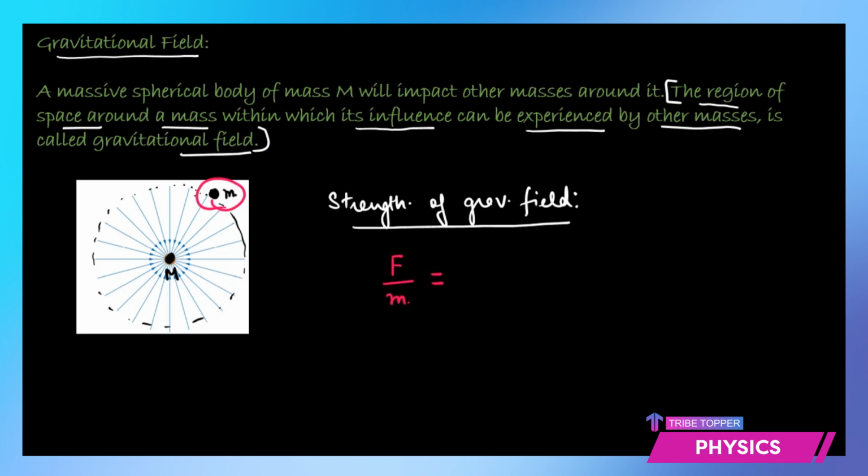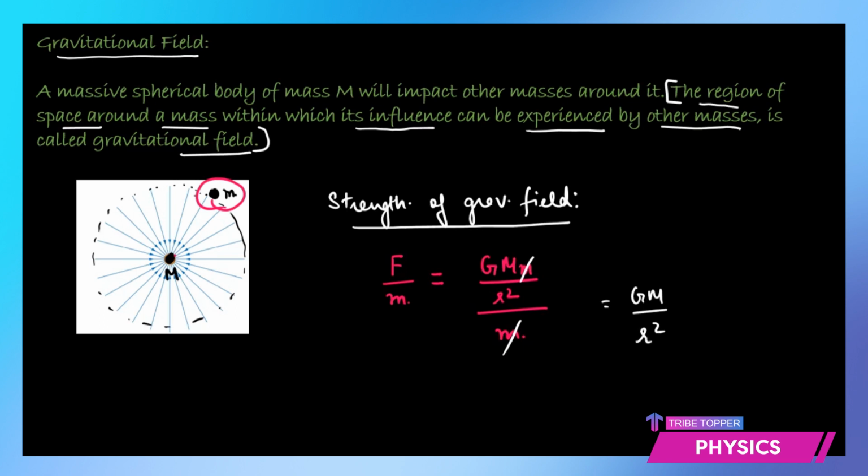So that is given as force. Now force between M and m is what? As per Newton's law of gravitation, it's GMm by r square, and this whole thing divided by small m. So force is GMm by r square per unit mass m, and this m and m would cancel out, so you get GM by r square.